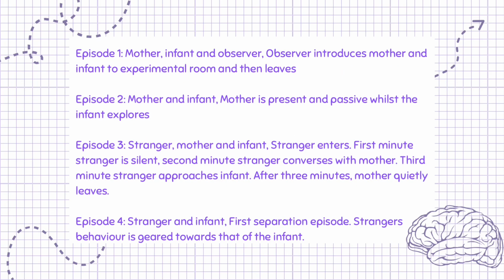Episode 1, Mother, Infant and Observer. Observer introduces mother and infant to experimental room and then leaves. Episode 2, Mother and Infant. Mother is present and passive whilst the infant explores. Episode 3, Stranger, Mother and Infant. Stranger enters. First minute stranger is silent. Second minute stranger converses with mother. Third minute stranger approaches infant. After 3 minutes, mother quietly leaves.